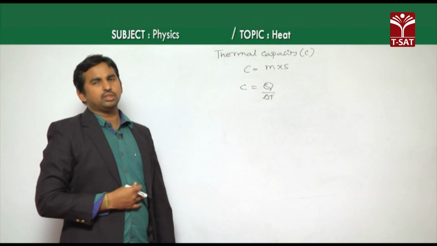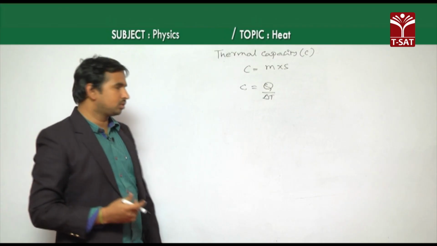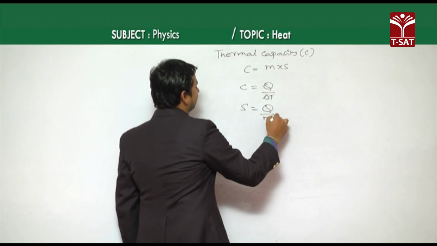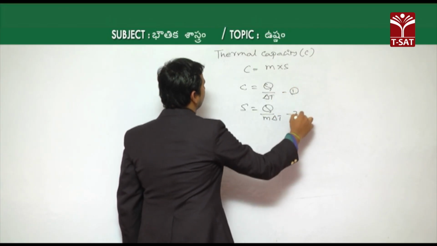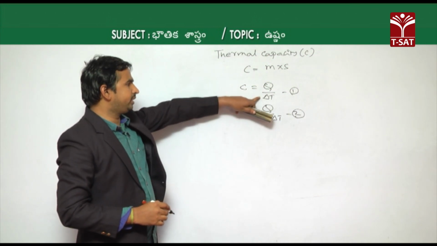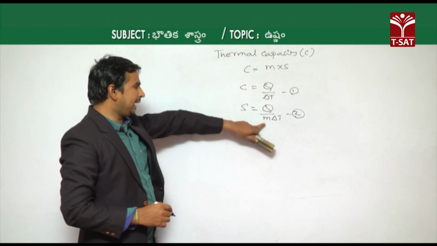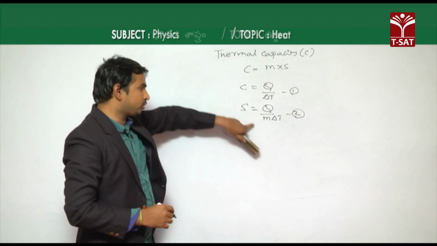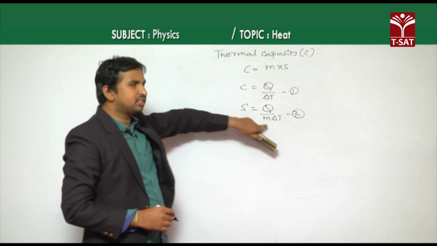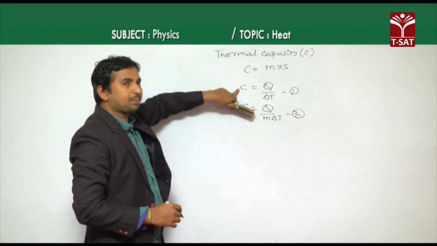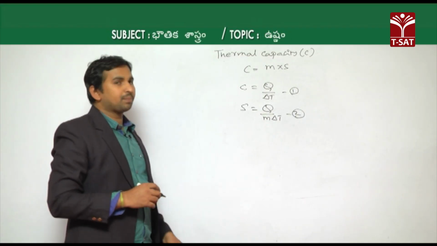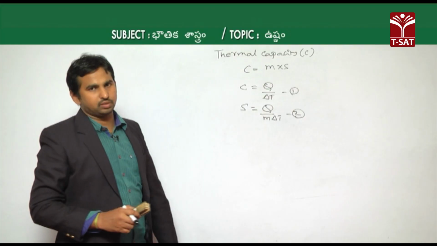But we know that Q is equal to S m delta T, so S is equal to Q by m delta T. If you compare these two, C is Q by delta T, but S is Q by m delta T. The only extra quantity is mass, because specific heat is about unit mass, whereas thermal capacity is about the whole mass of the substance. So the thermal capacity C becomes m into S.